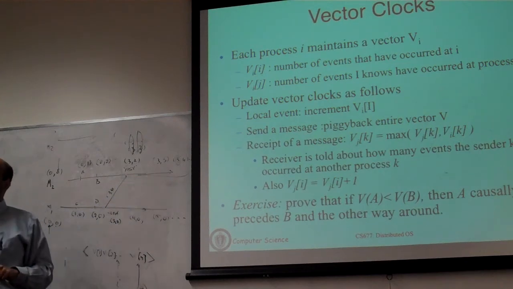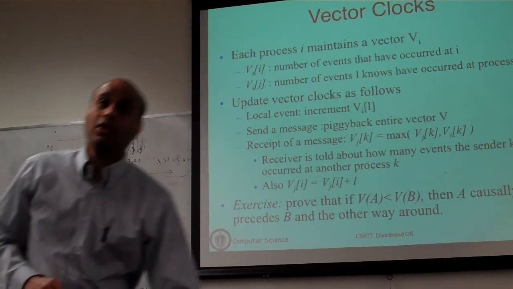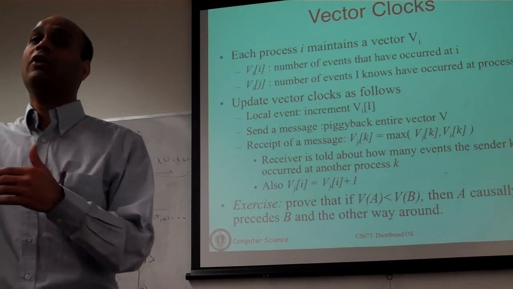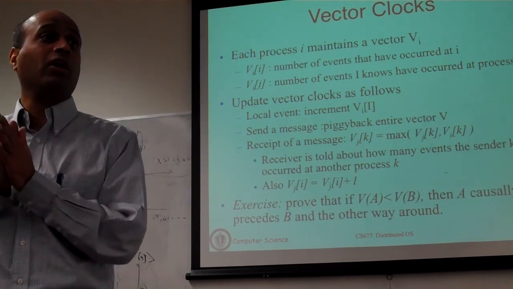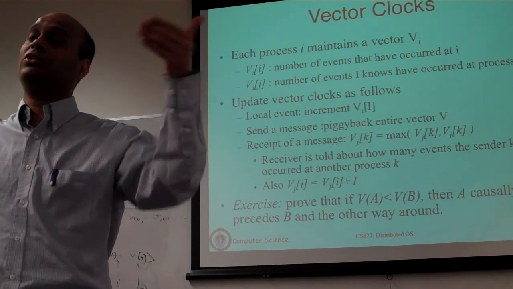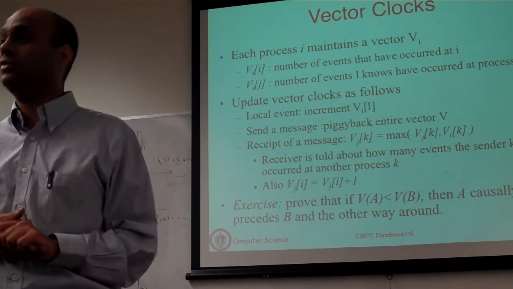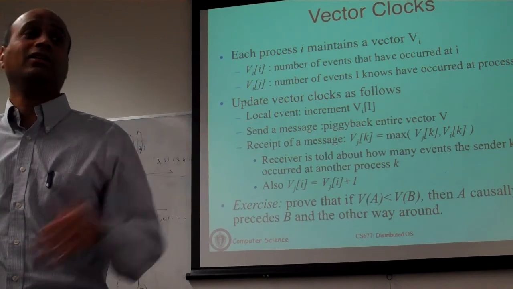Okay? So in some sense, as messages propagate through the system, they also send the local clock information to other processes, and so each machine is tracking not only its local clock, but what do I know? What is the most recent thing I know about all other machines in the system? Okay? Those are the entries in the vector.